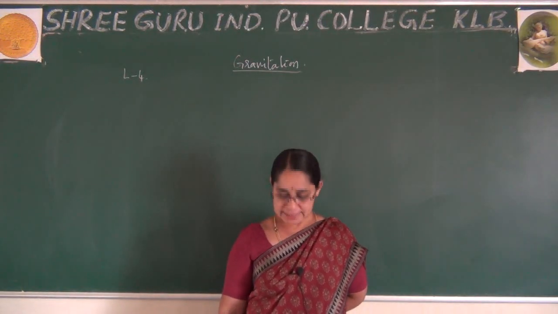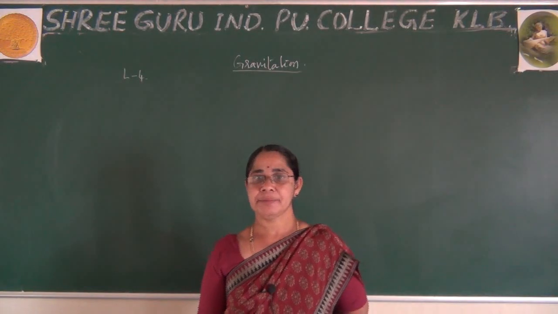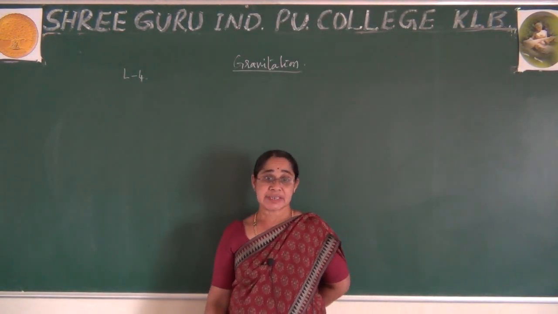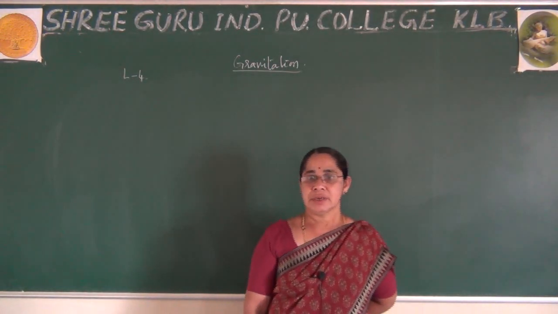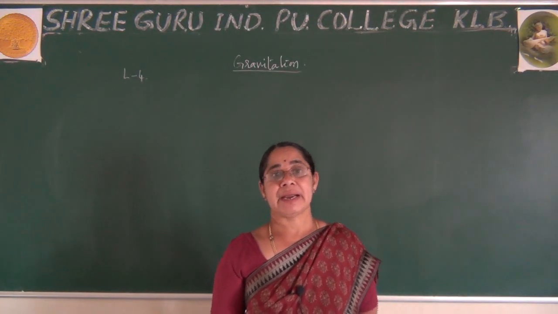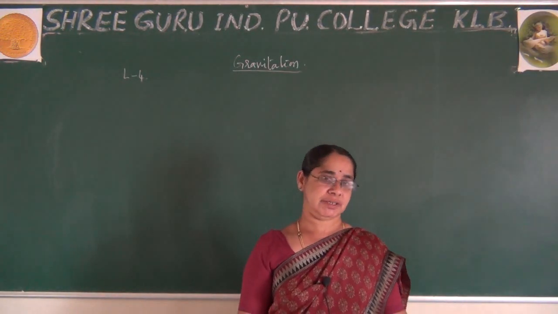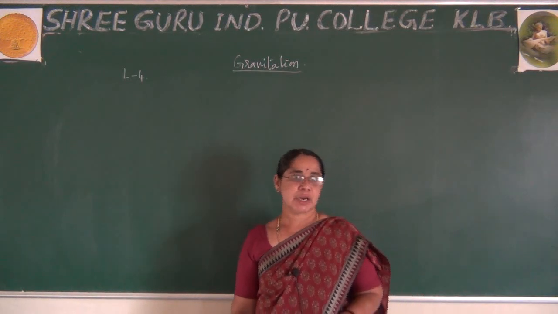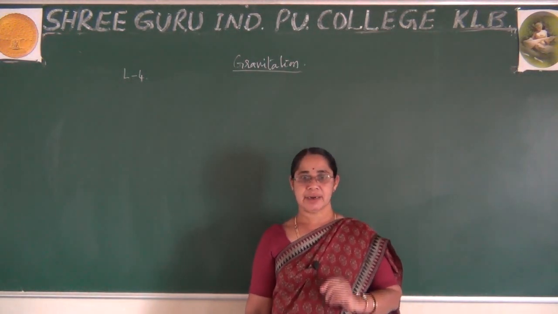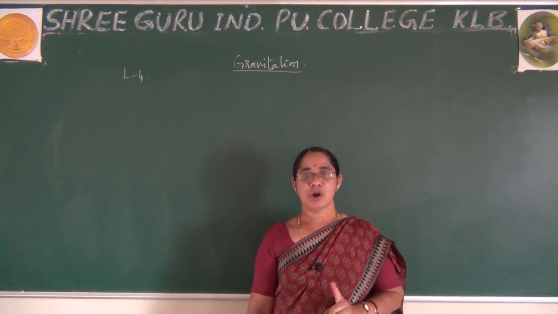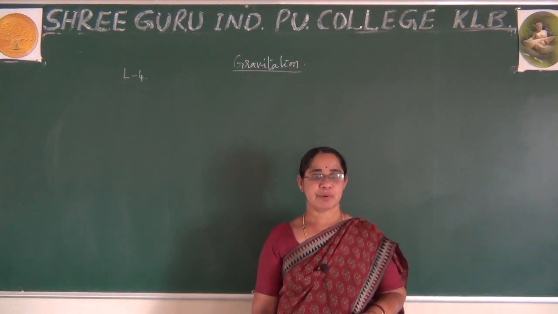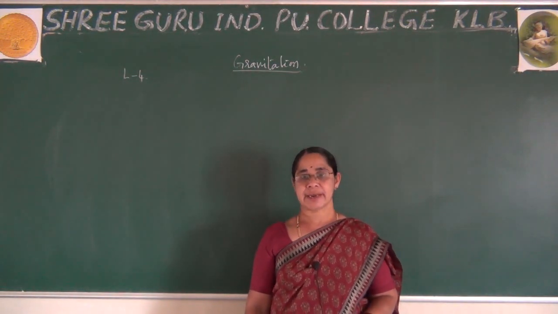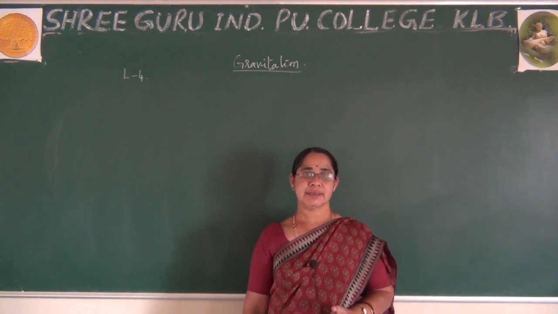Before starting that, in the first lecture I said Kepler formulated three laws: first law, second law and third law. The first law is the law of orbit, which explains the shape of the orbit. The second law is the law of areas.